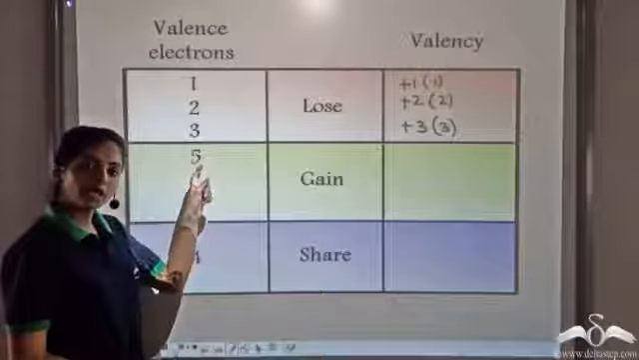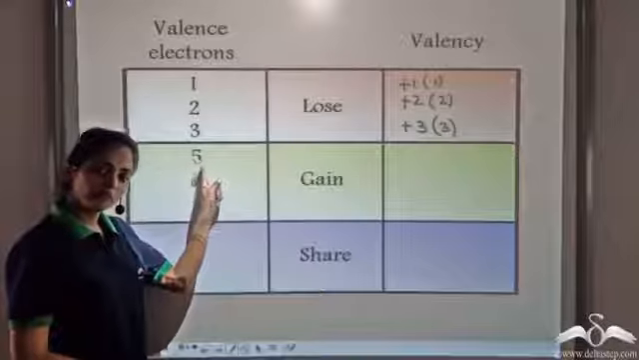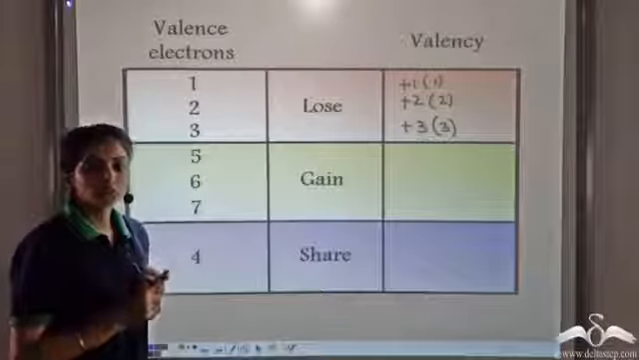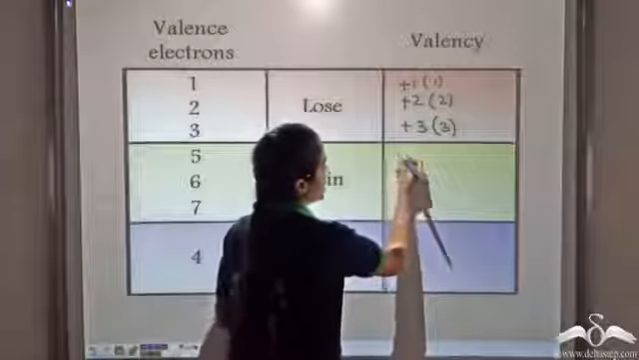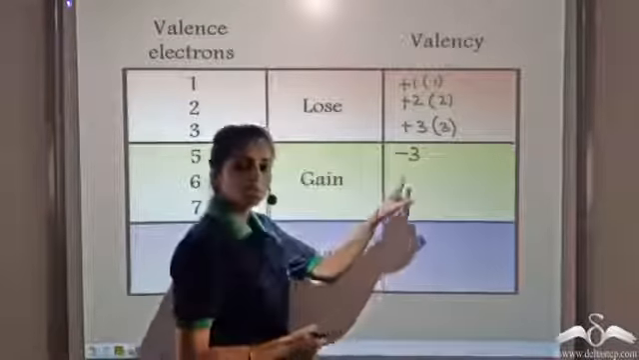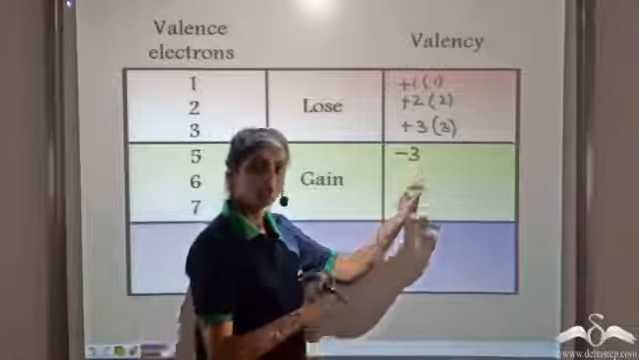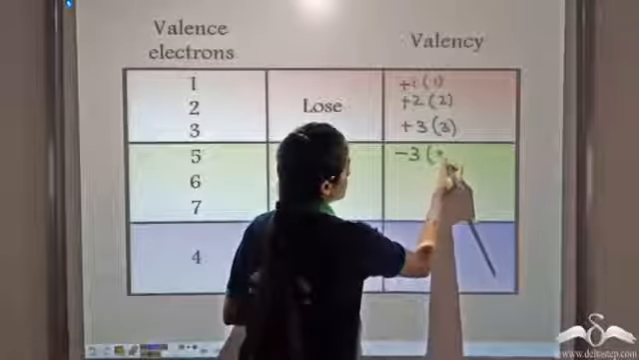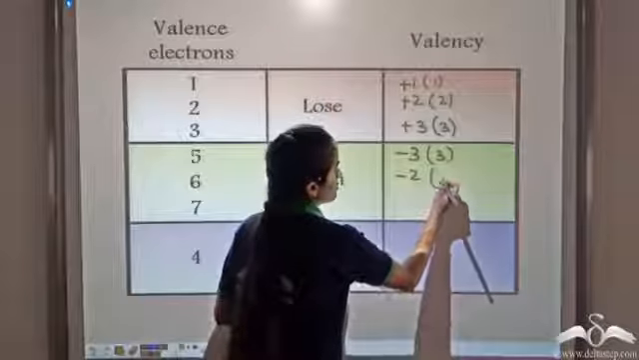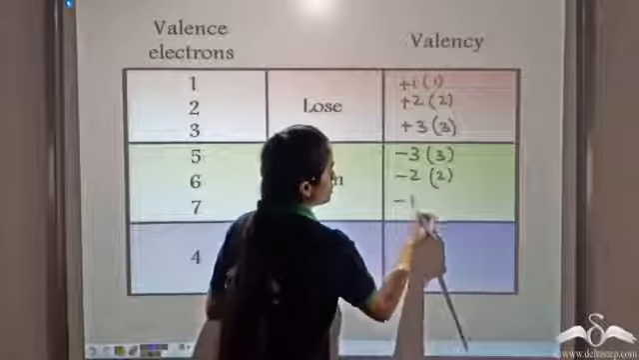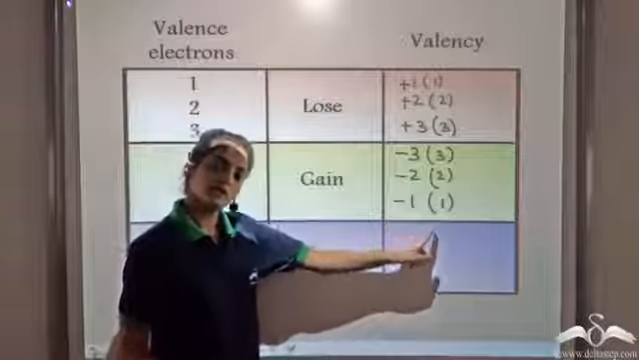Now when there are 5, 6 or 7 valence electrons. When an element has 5 valence electrons, in order to complete the octet, it gains 3 electrons. As now it has 3 extra electrons, the valency becomes minus 3, or we can simply write it as 3. Similarly for 6 valence electrons, the valency becomes minus 2 or simply 2, and for 7 valence electrons, it becomes minus 1 or simply 1.